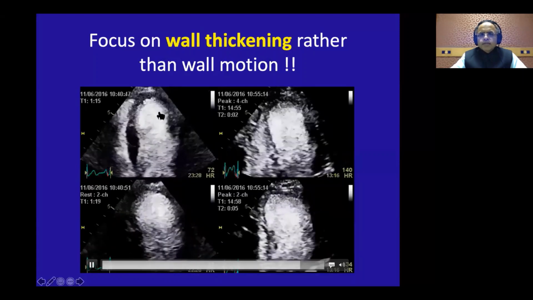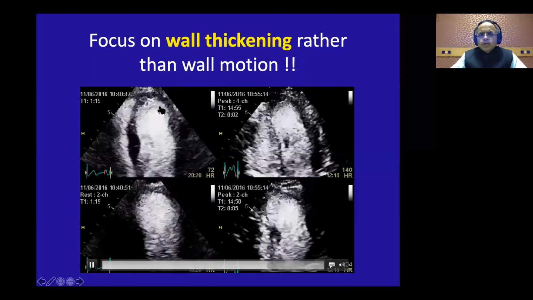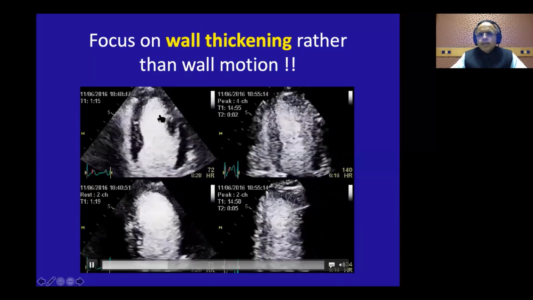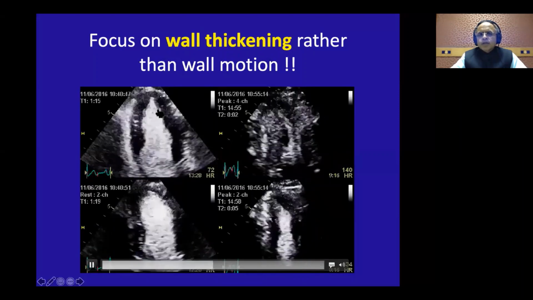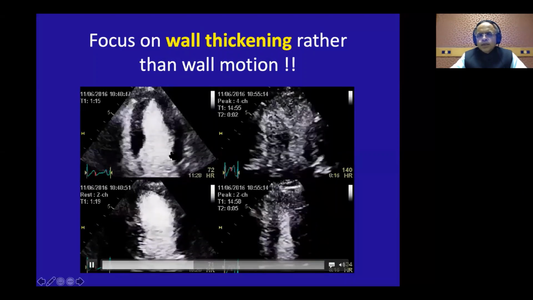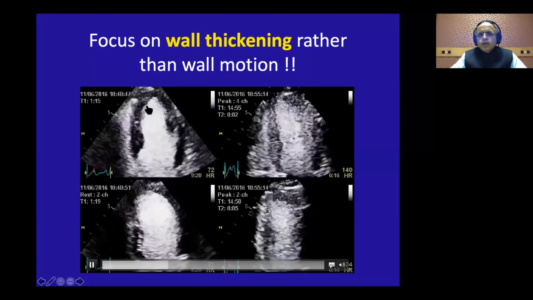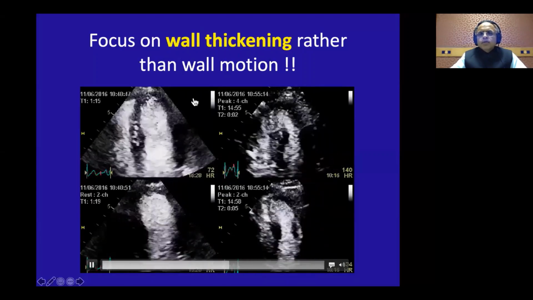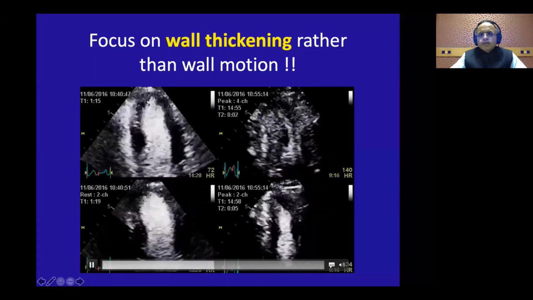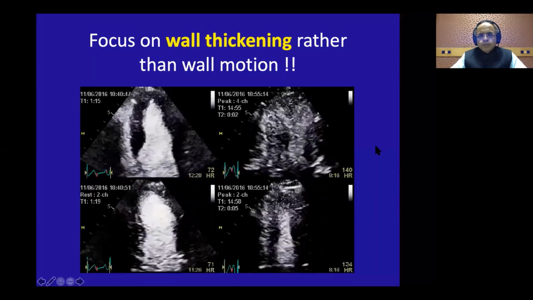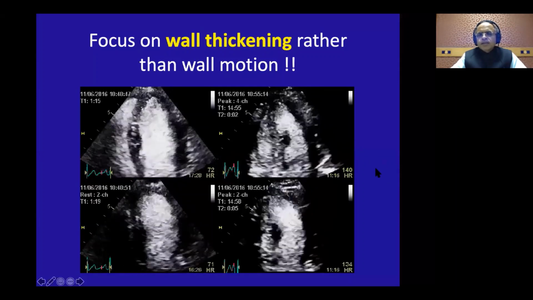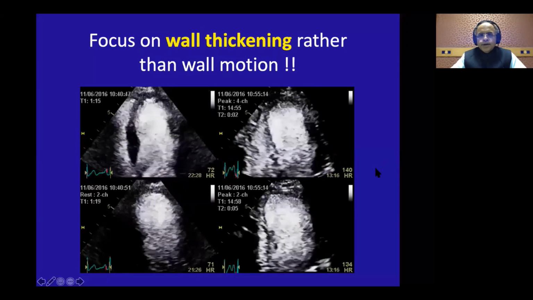So if I'm keeping my cursor here, now start looking at this particular segment, look at the endocardium, look at the velocity of motion. Now start looking at the epicardium and start appreciating systolic thickening. And that way you go for each and every segment. And the segment where the endocardium and epicardium are not visualized, do not talk about the regional wall motion abnormality. Why is this important? Because even if a particular segment is not contracting, it can still get pulled and pushed by the other healthy segments. That is why thickening is more important, because thickening is life. It tells you that the muscle is contracting.